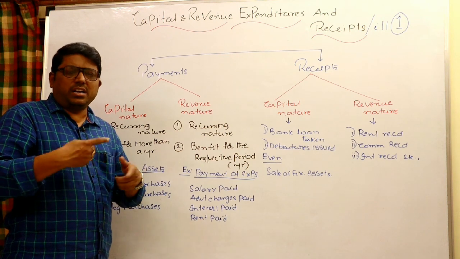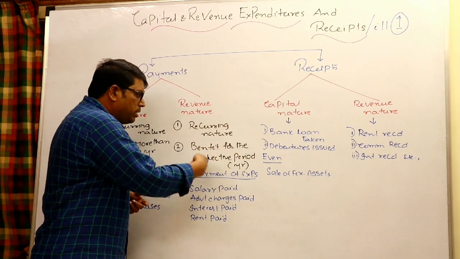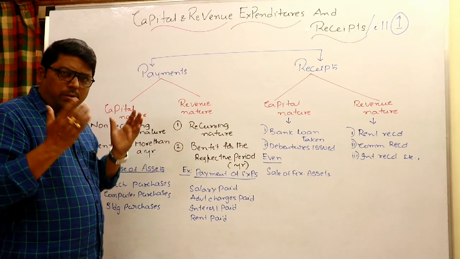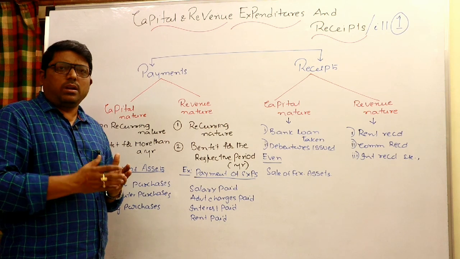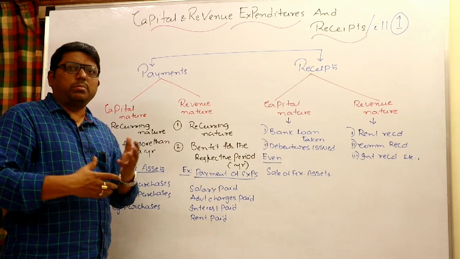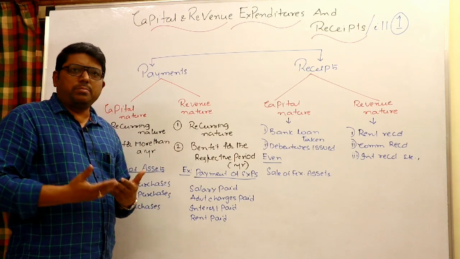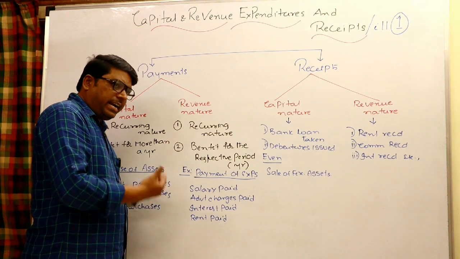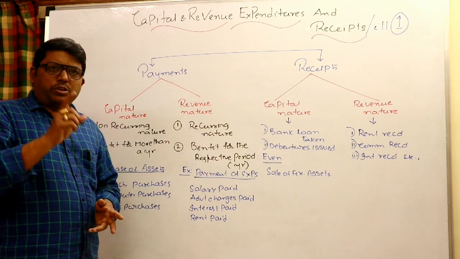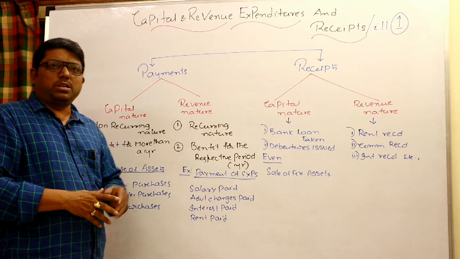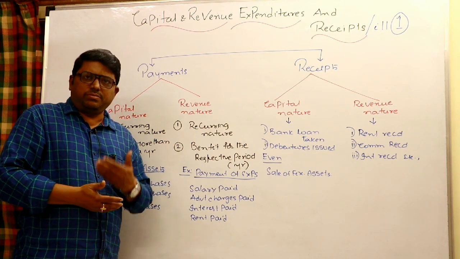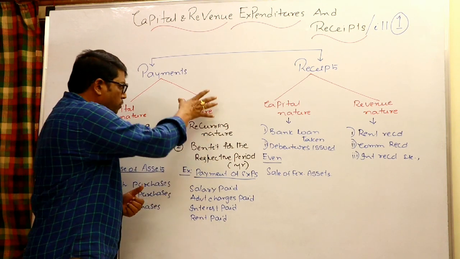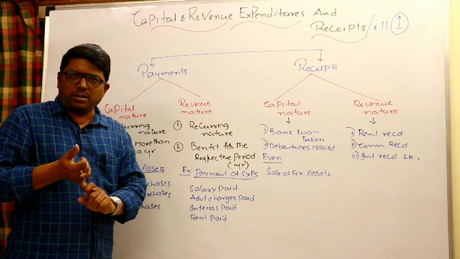Recurring nature means happening again and again, and its benefit is only for the respective period. It has a recurring nature, with benefit for the current accounting period only. In normal regular language we can call them expenses, like salary paid, commission paid, interest paid, advertisement charges paid, traveling charges paid, rent paid, etc. These are all called revenue payments. Usually revenue payments go to the trading debit or P&L debit. If they are direct expenses, they go to the trading debit; indirect expenses go to P&L. So all revenue payments go to the trading P&L account.